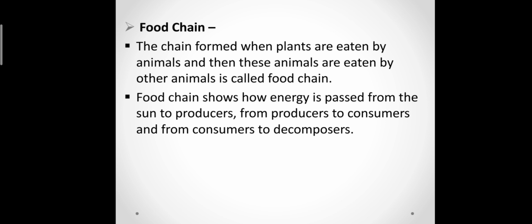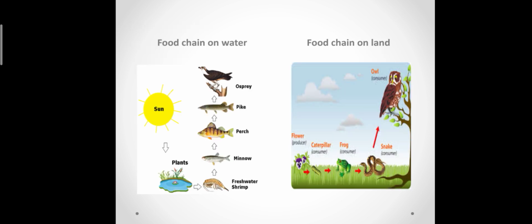Now the food chain. The chain formed when plants are eaten by animals and then these animals are eaten by other animals is called a food chain. I will explain by an example also. A food chain shows how energy is passed from the sun to producers, from producers to consumers, and from consumers to decomposers. Now here two diagrams are given: food chain on water and food chain on land.